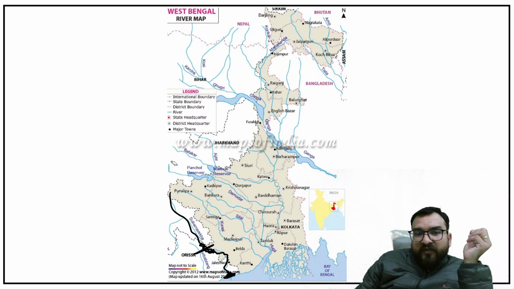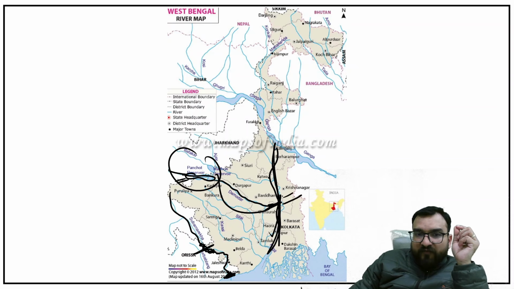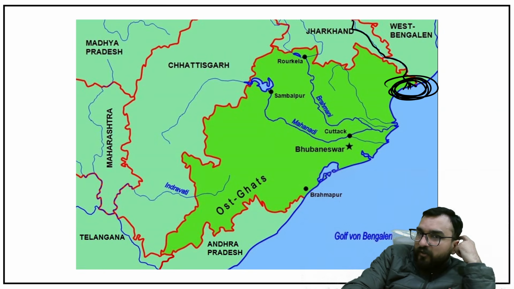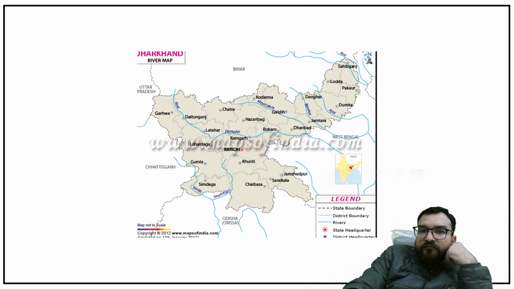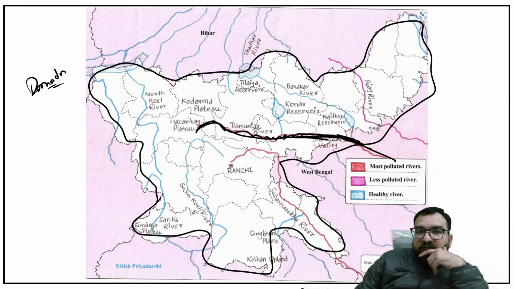Okay. So over here one reservoir you will be finding, that is Panchet reservoir on Damodar river, and then Damodar is flowing like this and is merging with the Hooghly river, which is coming as a distributary of Ganga. So Damodar is actually a tributary of Hooghly which is a distributary of Ganga. This you keep in your mind first of all. With respect to, I have told you Damodar, okay, Damodar river system.